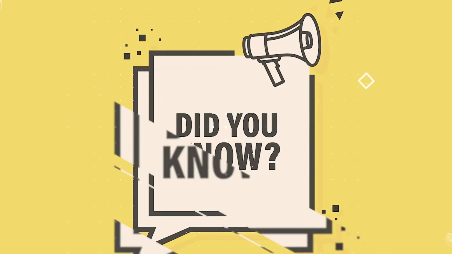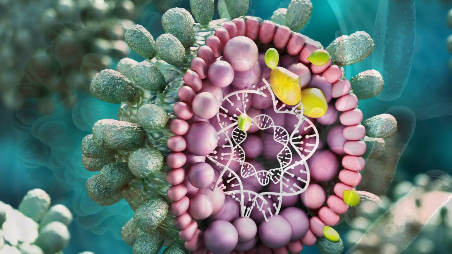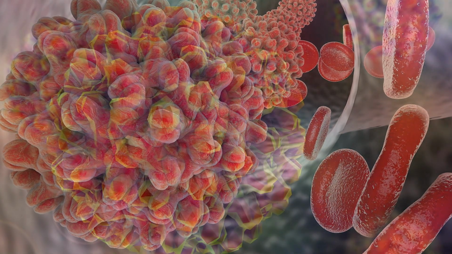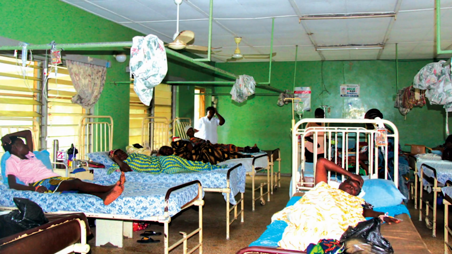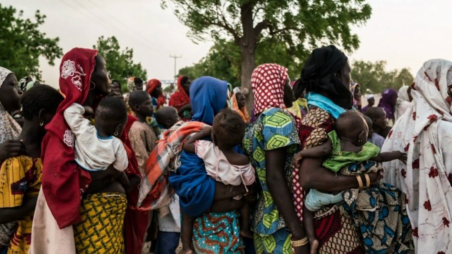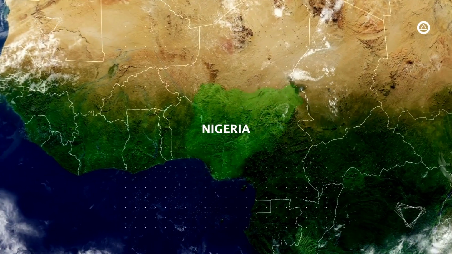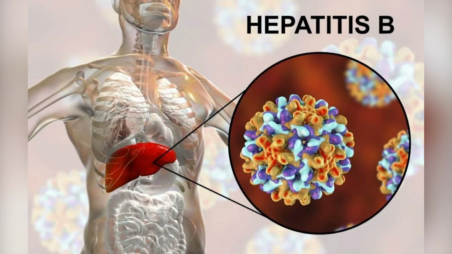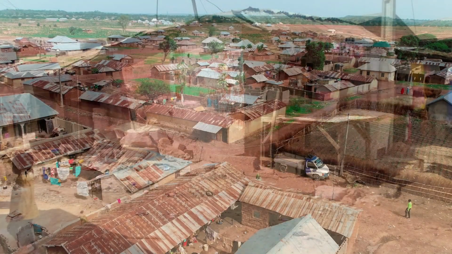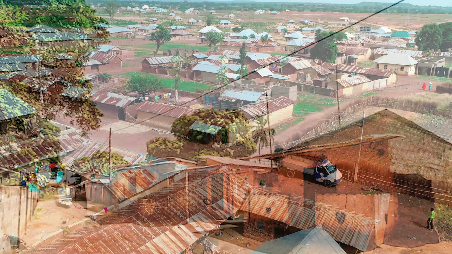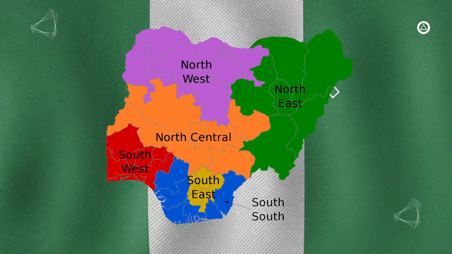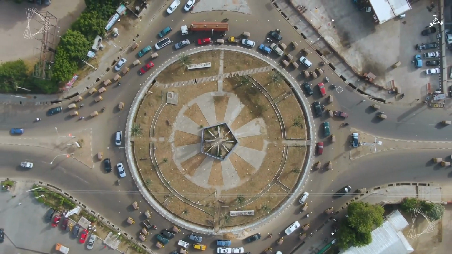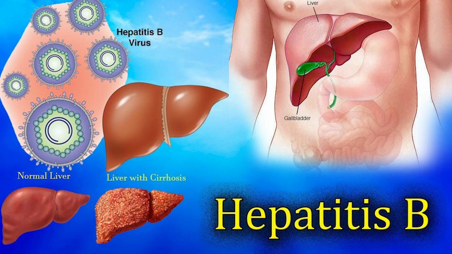Do you know that the deadliest hepatitis, which is hepatitis B virus, HBV, has contributed to an estimate of 820,000 deaths every year in the world and affects approximately 296 million people, including over 6 million children under the age of 5? In Nigeria, the highest hepatitis B virus prevalence in rural settings is 10.7%. The Northwest region has the highest prevalence of 12.1% among Nigeria's 6 geopolitical zones and regions. Also, 25% of chronic hepatitis B infection progress to liver cancer, according to subgroup analysis.